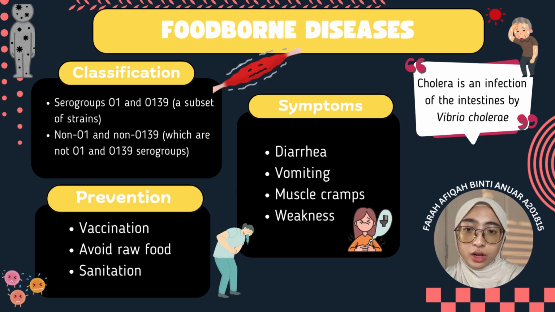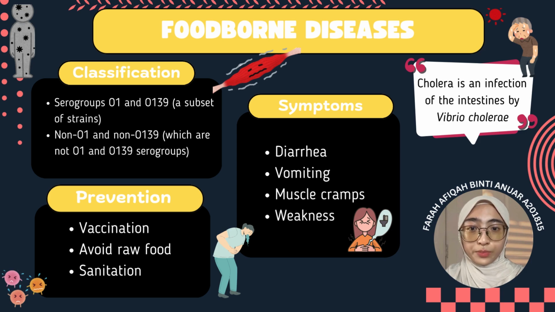I will present about foodborne illnesses. Vibrio cholerae can cause cholera by infecting the intestine. It can spread in both epidemic and endemic forms. Cholera has been known for centuries. The first epidemic was recorded in the 19th century and killed millions of people worldwide. Cholera can be classified into serogroups O1 and O139 that have the ability to produce the toxin known as cholera toxin, which can cause cholera. Next is the non-O1 and non-O139 serogroups that usually lack the cholera toxin and only cause smaller outbreaks and isolated cases of diarrhea.